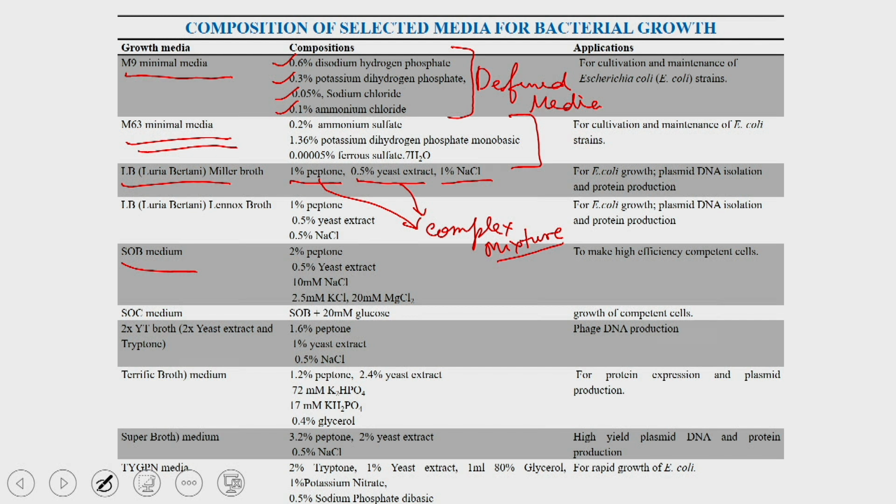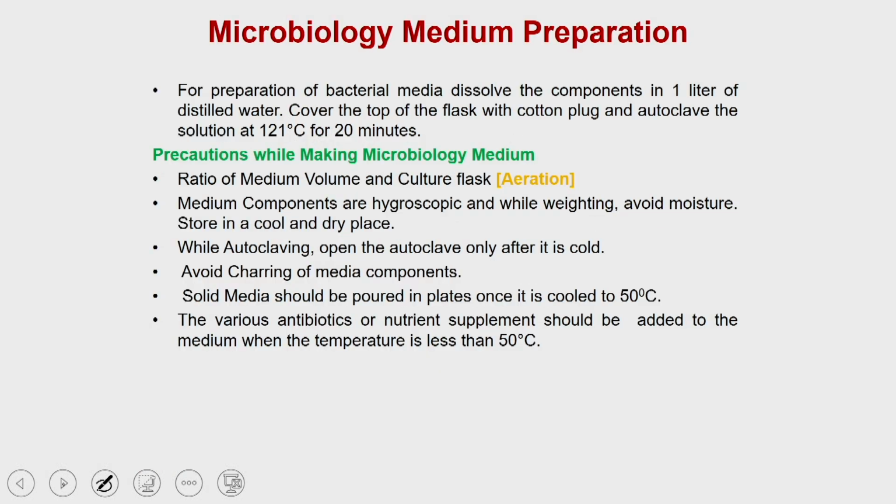So let's see how to prepare a microbiology media. For preparing a microbiology media, you take the media components and dissolve them in 1 liter of distilled water, cover the top of the flask with a cotton plug, and autoclave the solution at 121 degrees Celsius for 20 minutes.